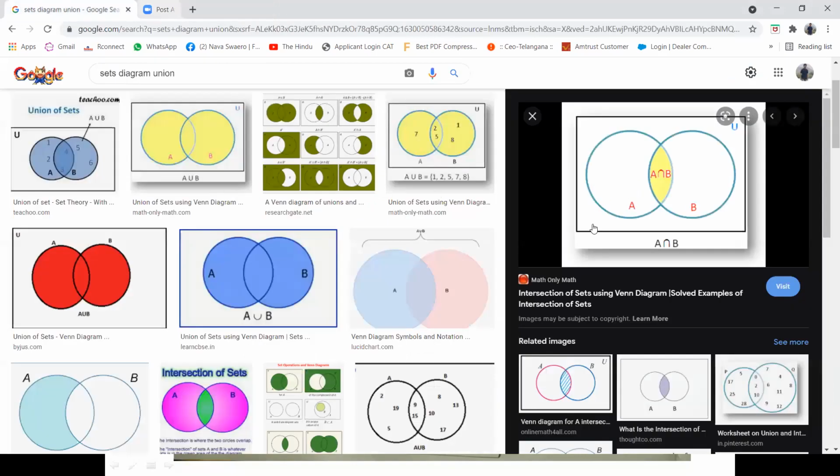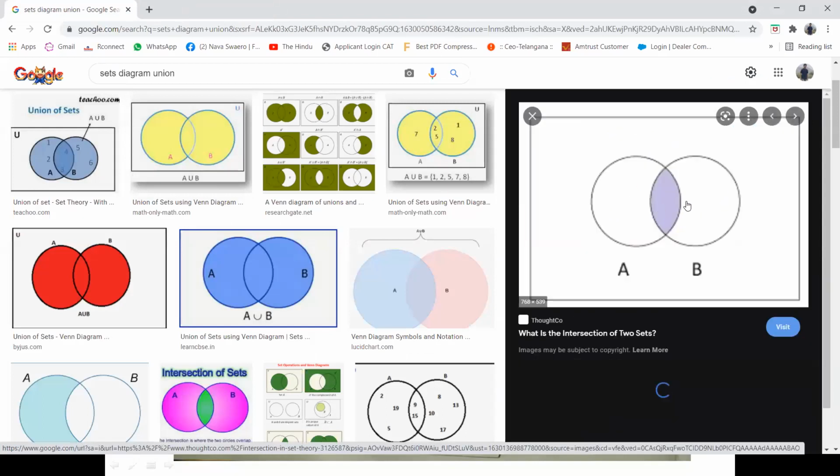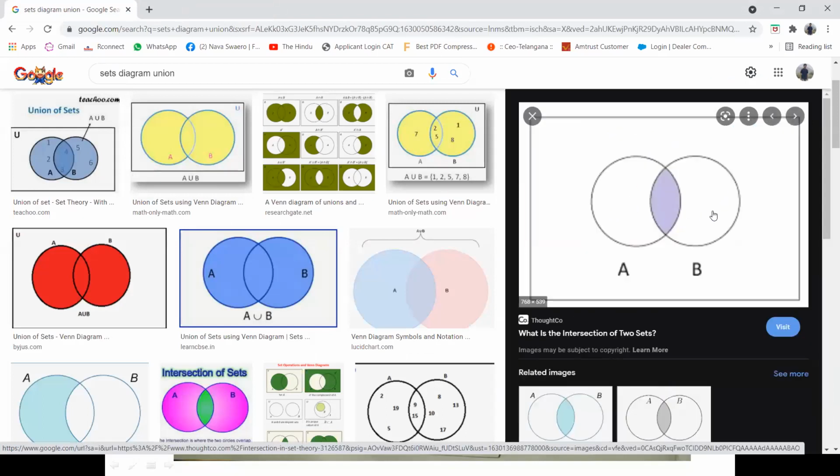See, here we have taken 2 diagrams, right? So this is A set and this is B.